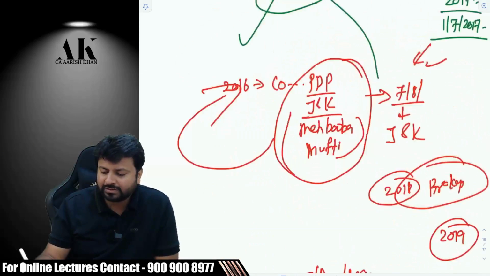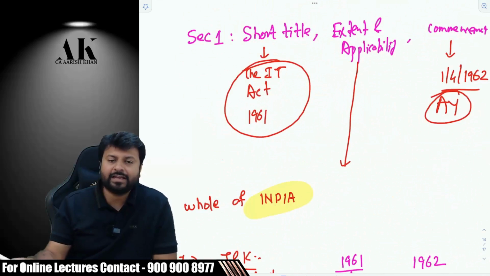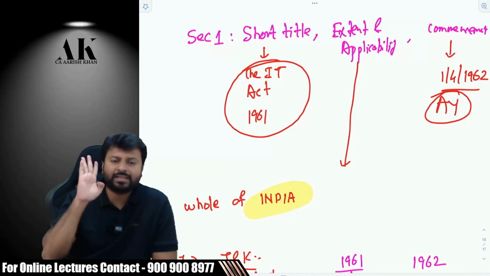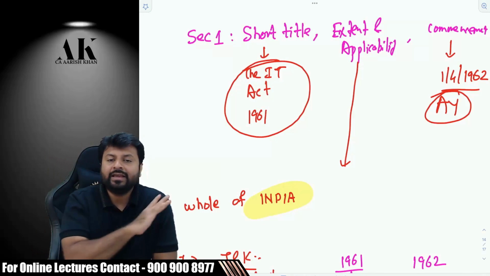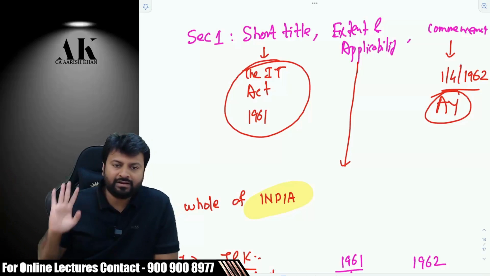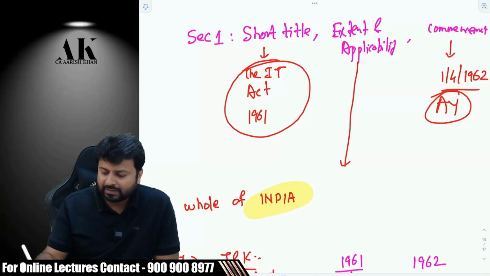And this is what your section 1 is all about. I hope everyone is clear with short title, commencement, extent and applicability, definition of India, and why J&K has been removed from the law everywhere. Okay. Now coming to the second section.